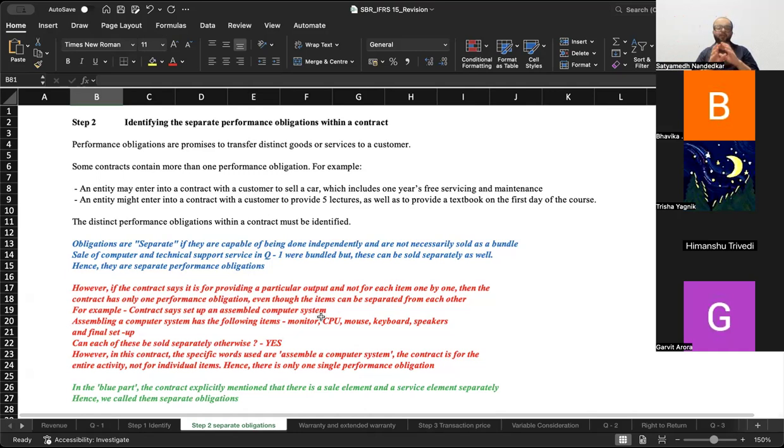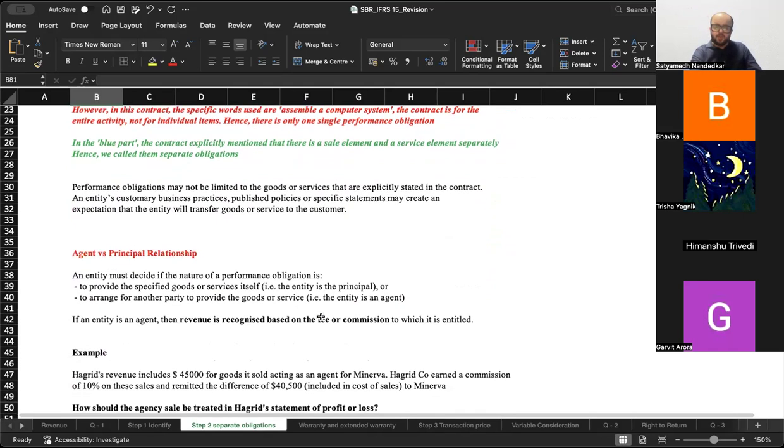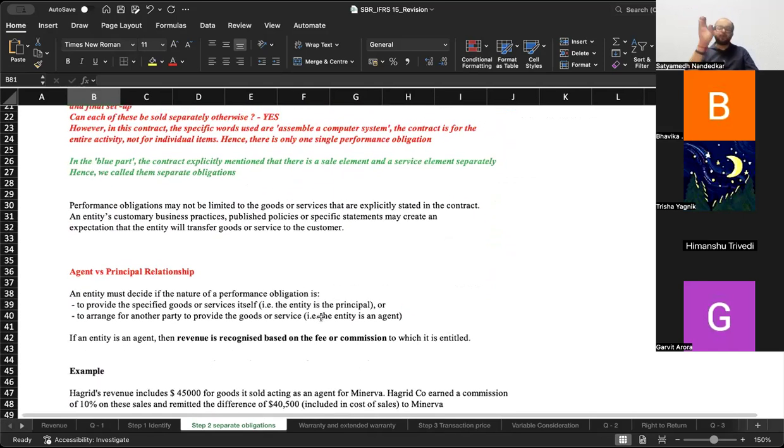Why? Because they are capable of being done individually also. You can come to me and buy just the coaching, or just the counseling service, or just the mock service. You don't have to buy everything from me. So this is what we understand by a separate performance obligation. And your job here would be to identify separate performance obligations under the contract.